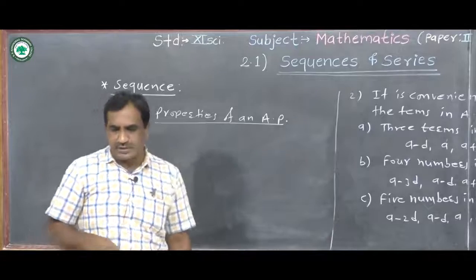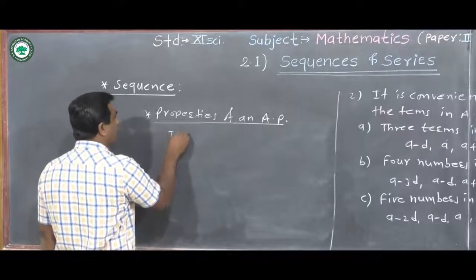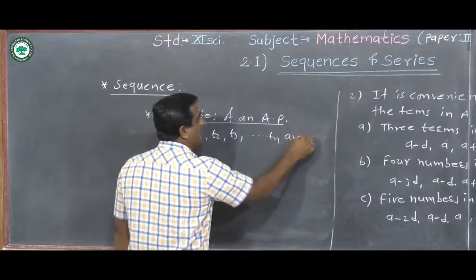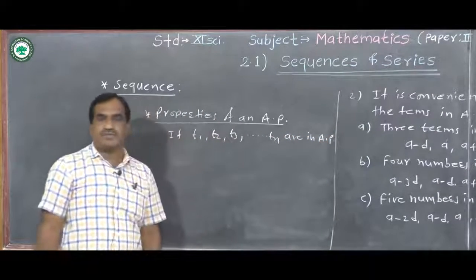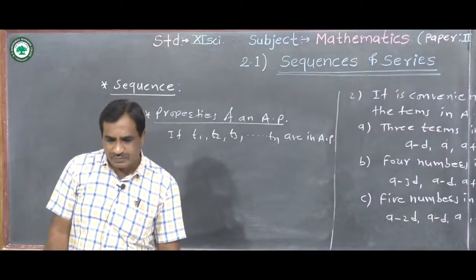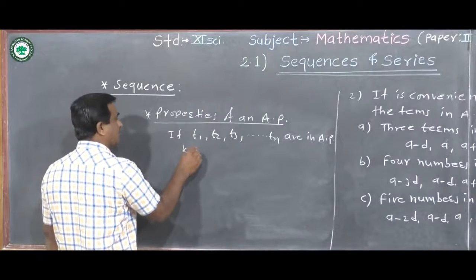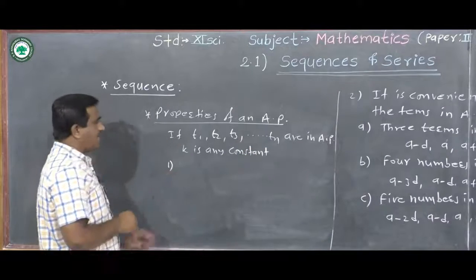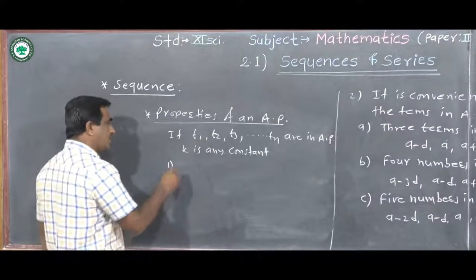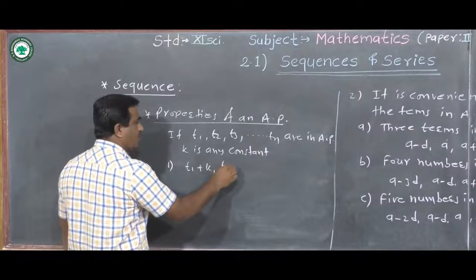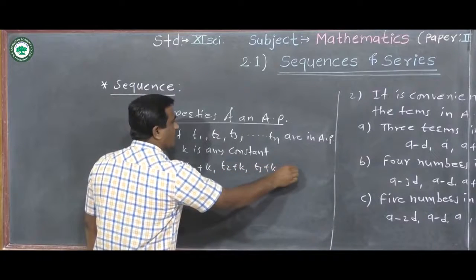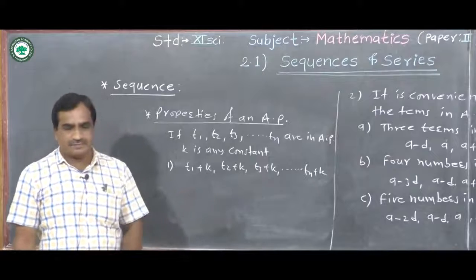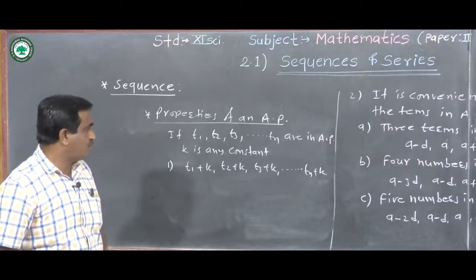Now suppose T1, T2, T3 are terms in AP. If T1, T2, T3, and so on Tn are terms of an arithmetic progression, and we take K as any constant, then first, if we add this K to each term of the sequence, the resulting sequence is T1 plus K, T2 plus K, T3 plus K, and so on Tn plus K. Okay, this is also an arithmetic progression, where K is not equal to 0.